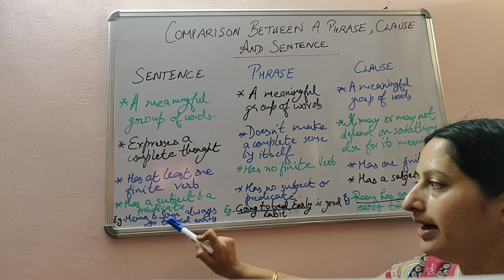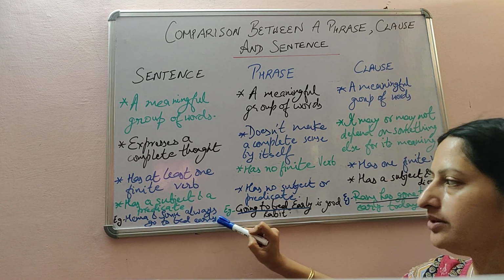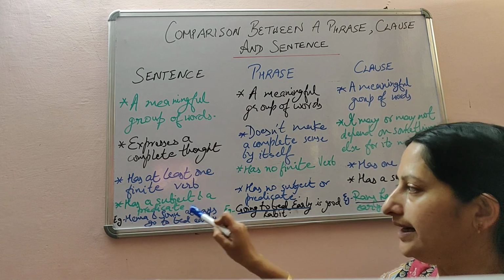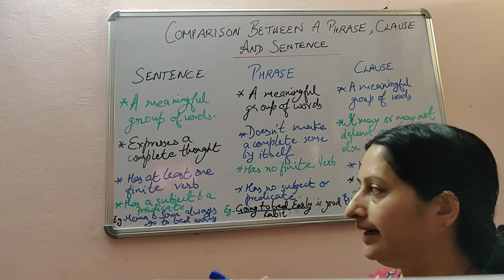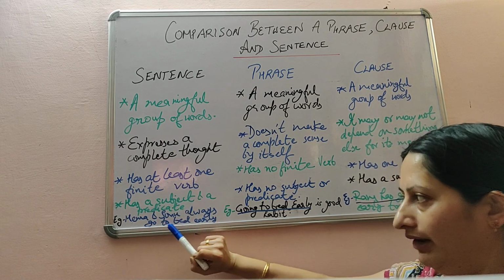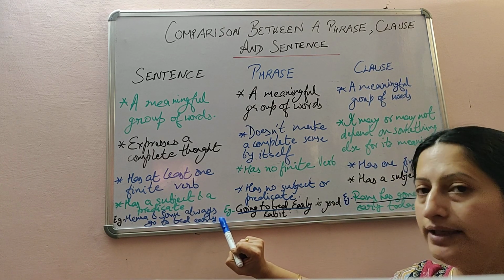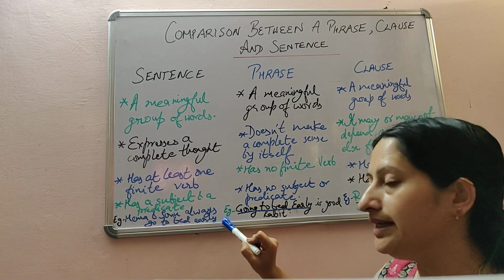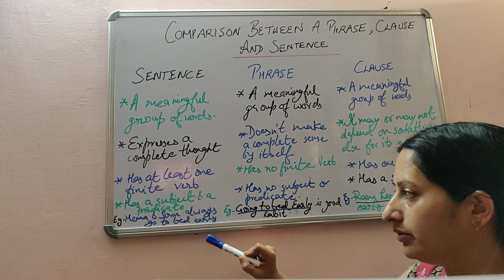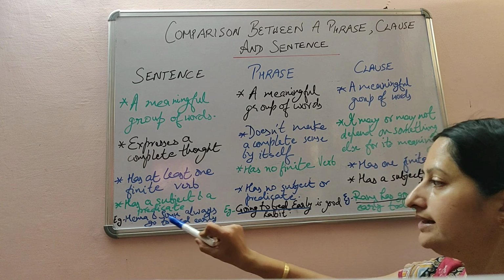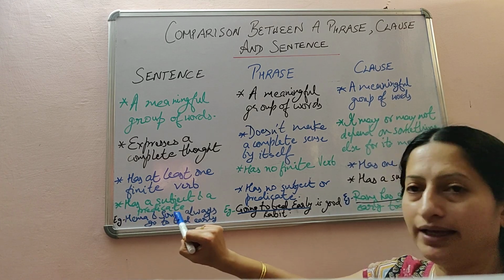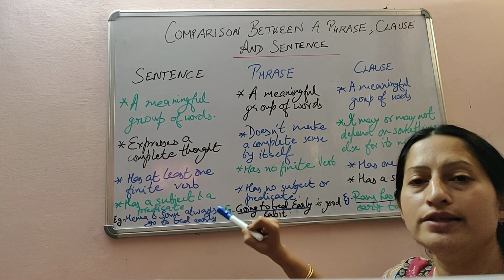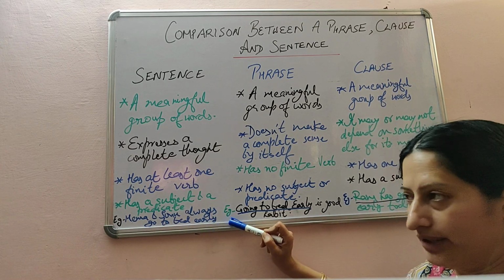Understood? So I will explain these things once again with the help of this example which I have given you. Hema and Sonu always go to bed early. This is a sentence. I have taken a very positive sentence, a good habit. It's a habitual sentence, meaning it's their habit that they always go to bed early. It's a complete sentence in itself, where Hema and Sonu are the subjects, and always go to bed early is the predicate.